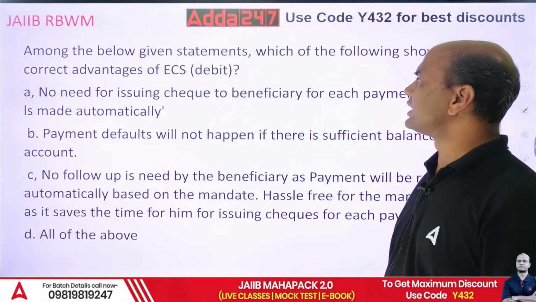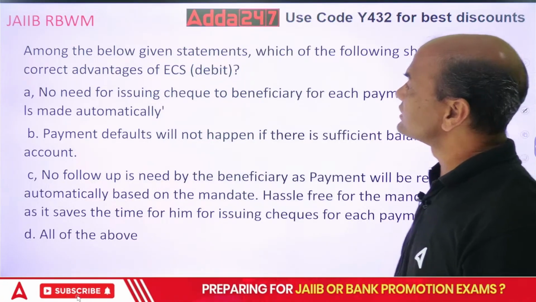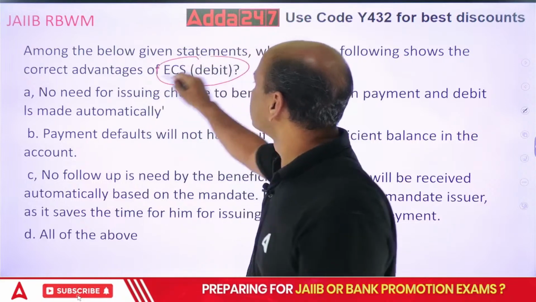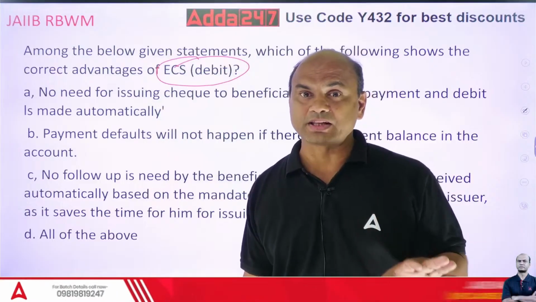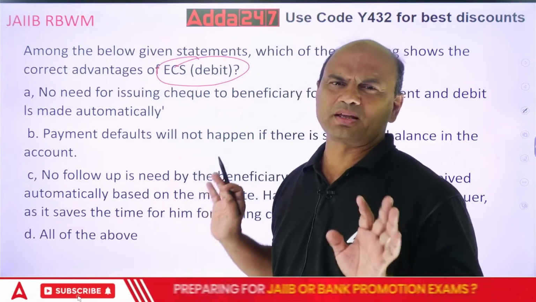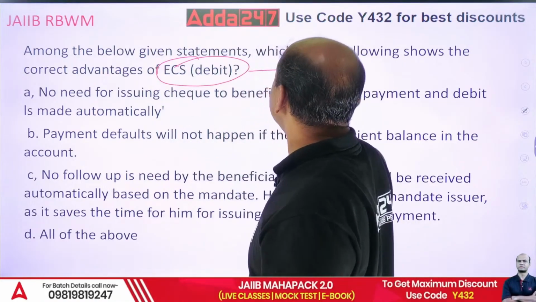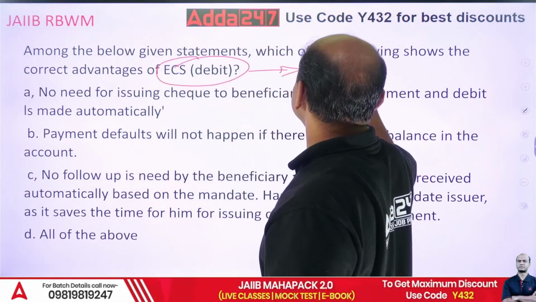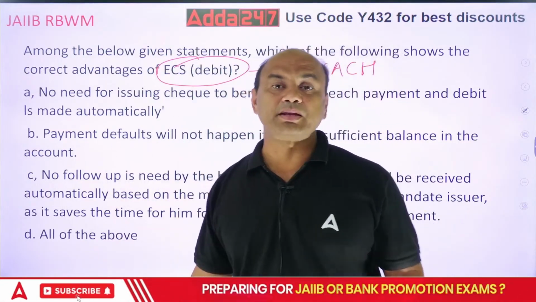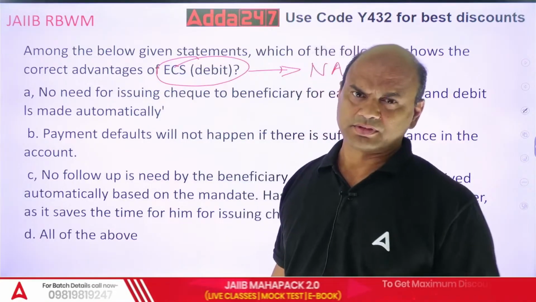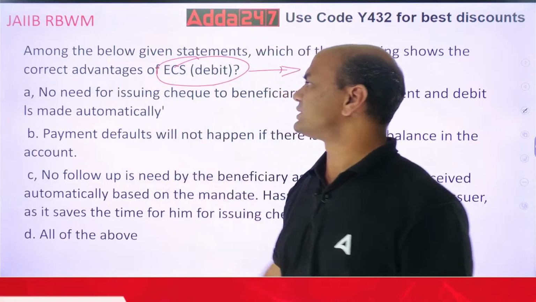Among the below given statements, which of the following shows the correct advantages of ECS debit? Now, frankly speaking, ECS is not there in the banking now. This ECS has been replaced by NACH, National Automated Clearing House. ECS is not there. Okay? So what are the advantages of ECS debit?